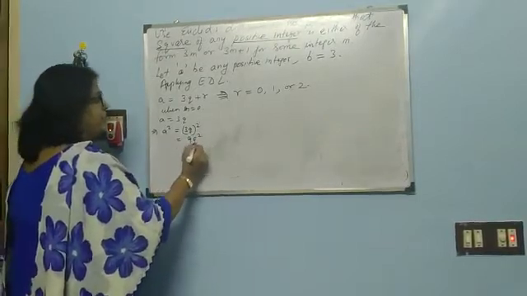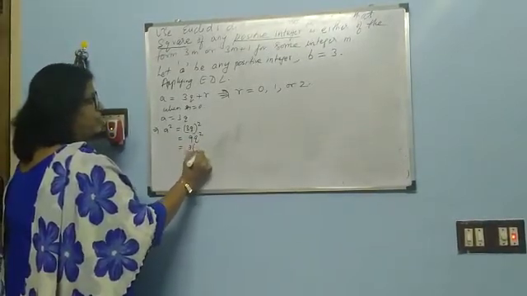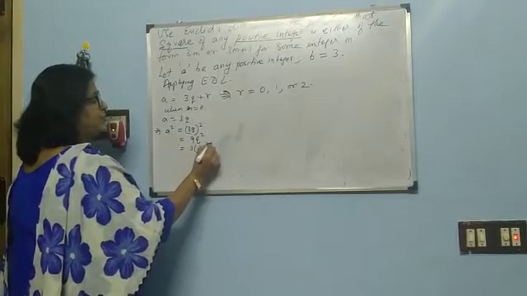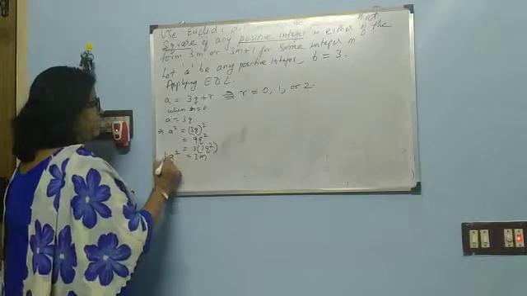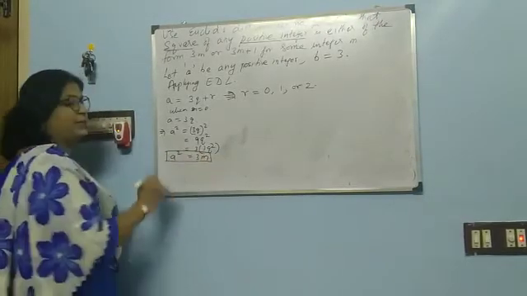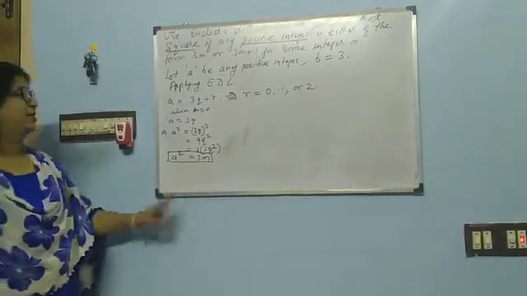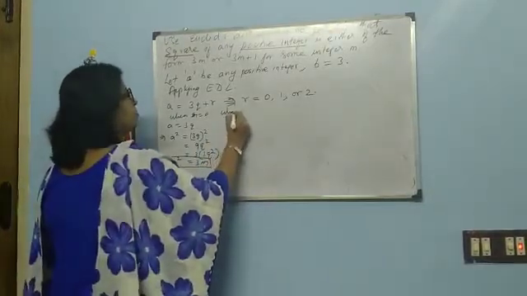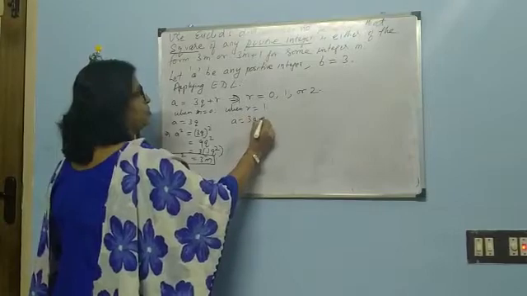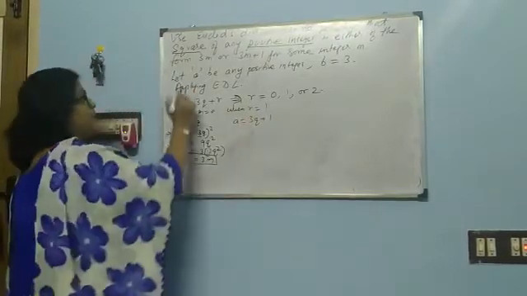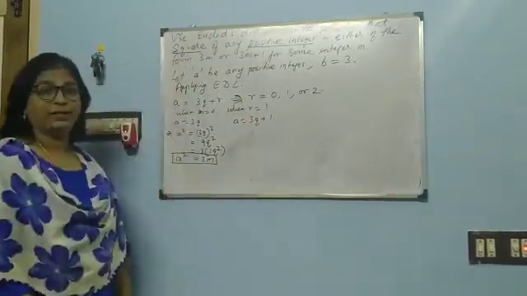And you can write this as 3 into 3q square, that is equal to 3m. So a square is equal to 3m. Next, when r is equal to 1, a is equal to 3q plus 1. But we are going to see the square here.